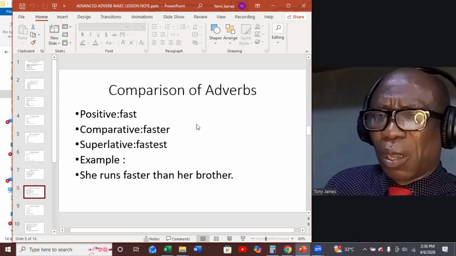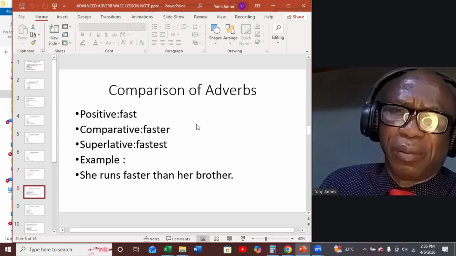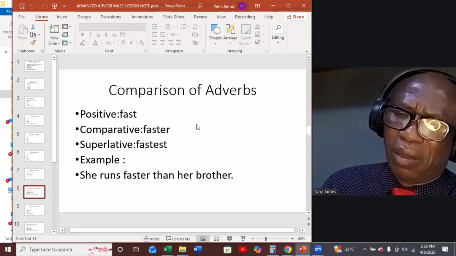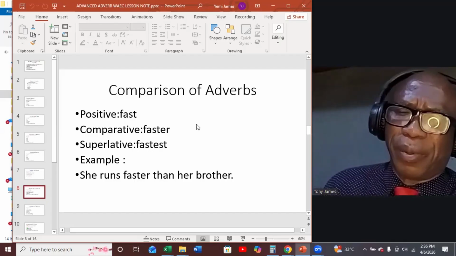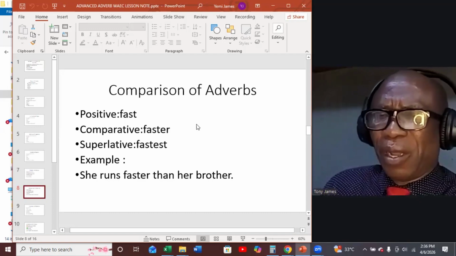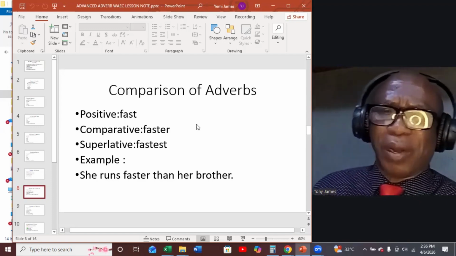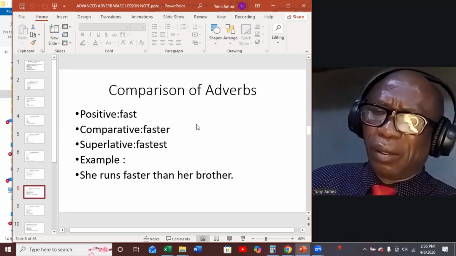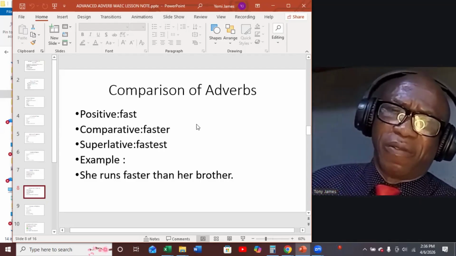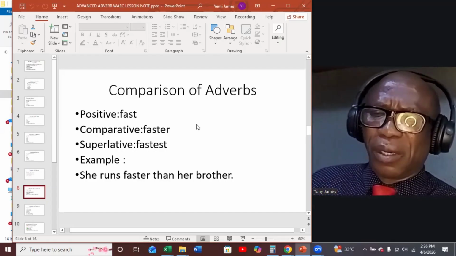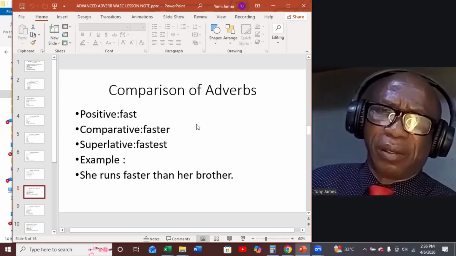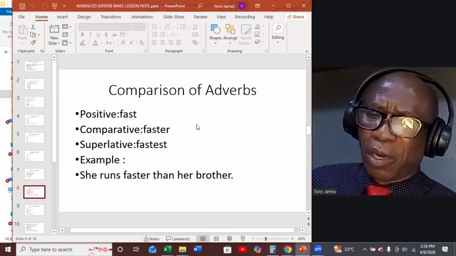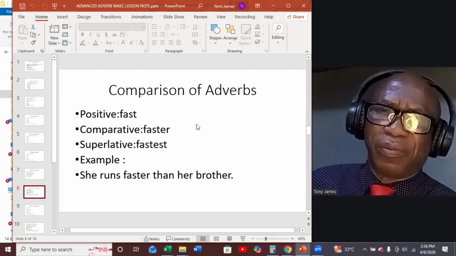Let's also talk about comparison of adverbs. Just like we did in adjectives, we can compare adverbs, having the positive, the comparative, and the superlative. Take a word such as fast. We have the comparative to be faster. That is when you are looking at two people. When it is more than two, we have the superlative, fastest.